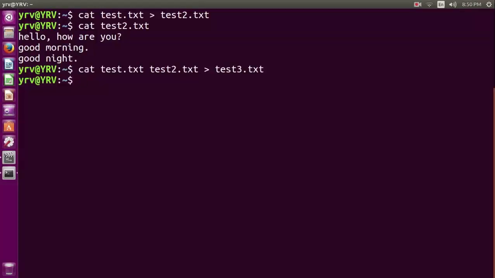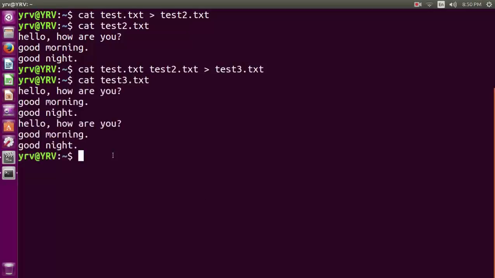Now we will see our new file test3. For that, type the command cat test3. As you can see here, we combined two files.